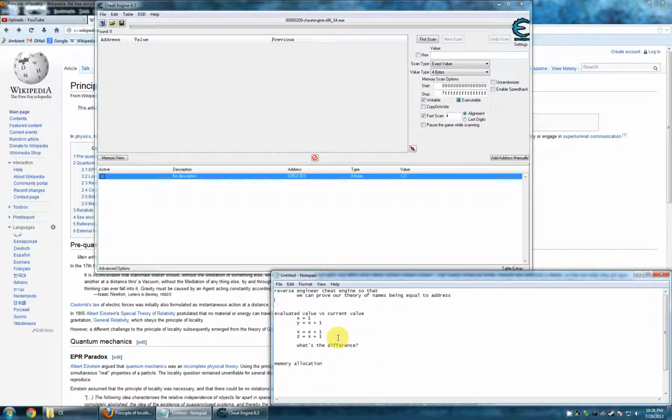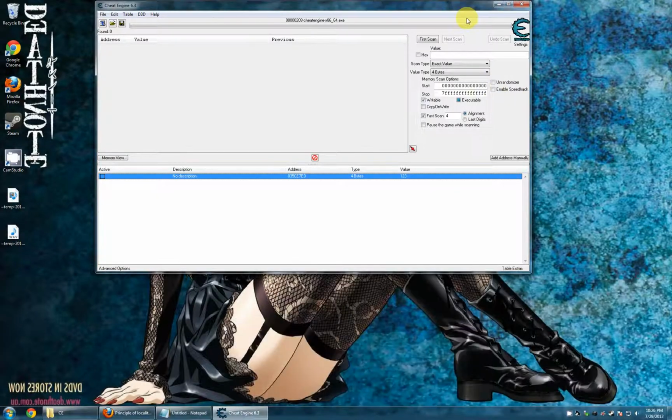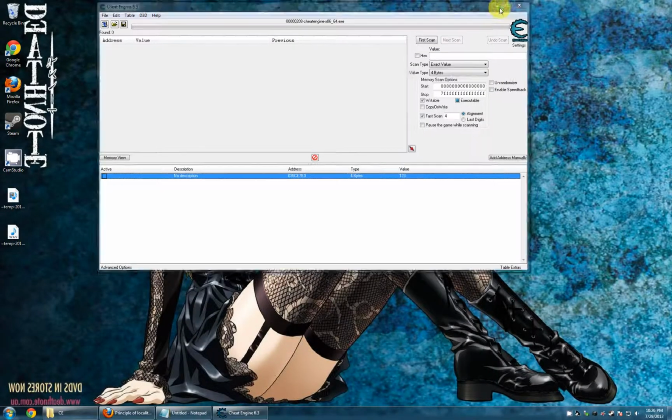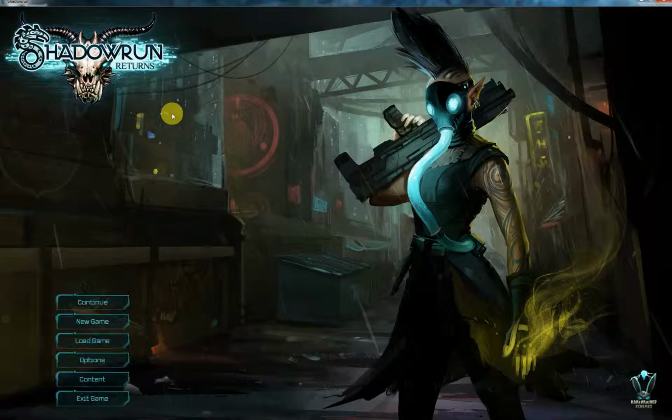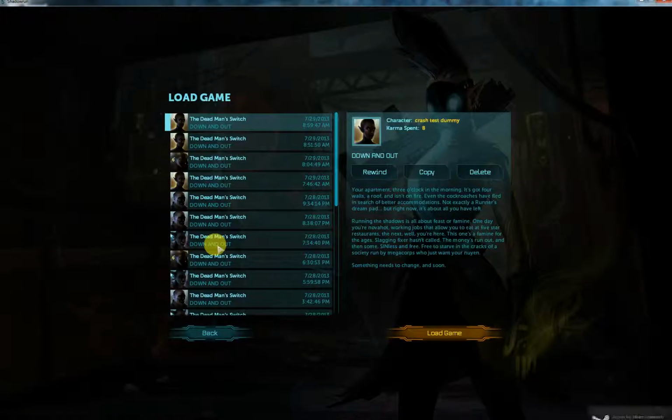Delete a couple lines here. Alright, now we're going to take a deep breath. See how we can reverse, or how are we going to broach the topic of reverse engineering Cheat Engine so that we can prove our theory of names being equal to addresses. Well, let's minimize this, minimize that, minimize this other thing. We're going to stare at some boobs. That's fine.